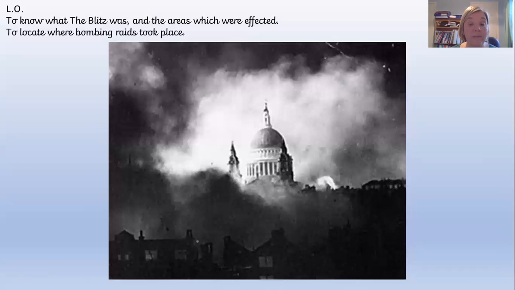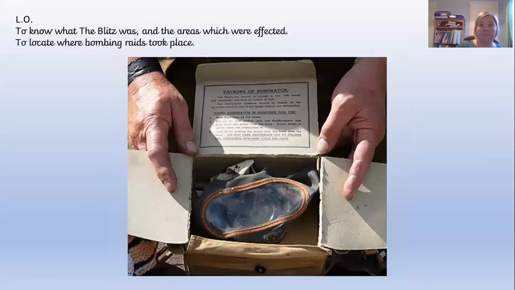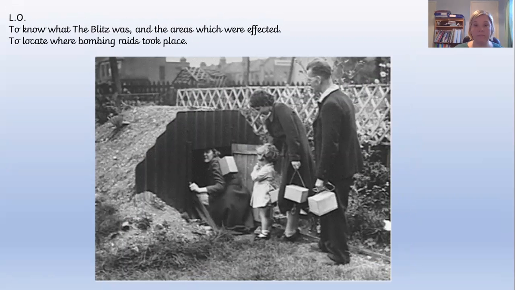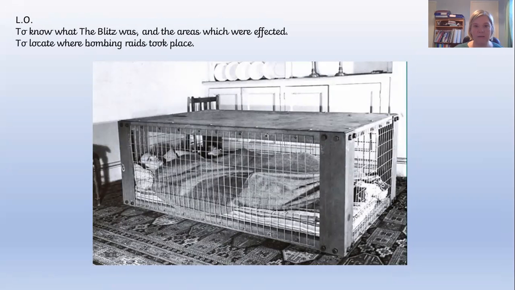And this is quite a famous picture of the Blitz. It was taken one night by a man who worked for a newspaper. He was just going back to his newspaper, and he was stood on a high part of the building and saw this picture. This here is called St. Paul's Cathedral. He took this picture, and it became quite a famous picture of what it was like living during the Blitz. There we go, there's the gas mask. There's the air raid siren. There's that Anderson shelter. And there's that Morrison shelter.